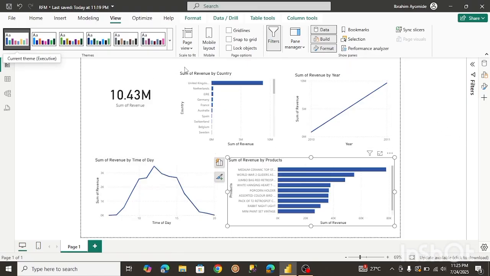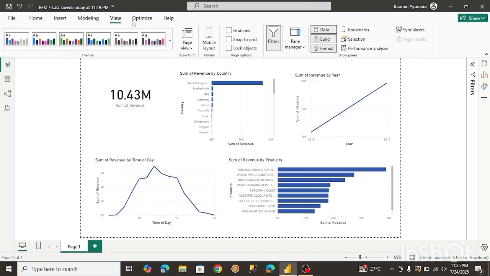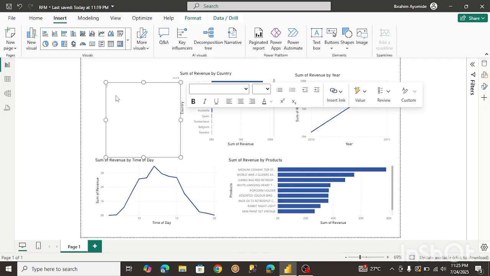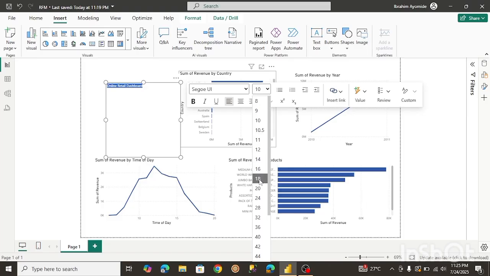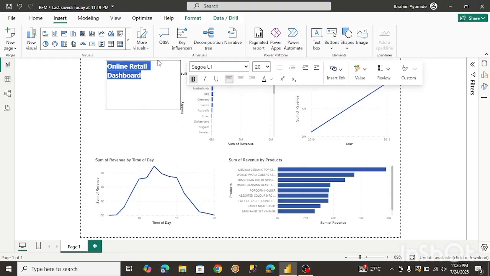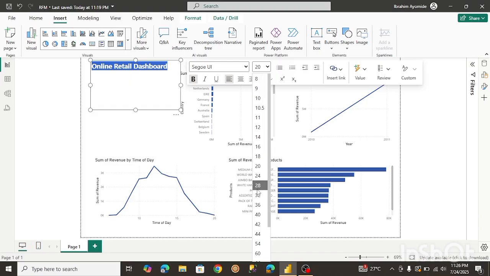So we might just add a title over here, telling us that this is an online retail dashboard. Let me just do that real quick. I'm just going to insert a text box. So I'm gonna name this online retail dashboard. So let me just adjust the font size. Let's put it to 20. It's not too big. And let's bring this up here. Let me adjust the size a little bit more. Let's put 24.